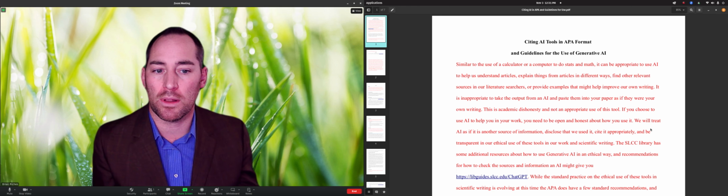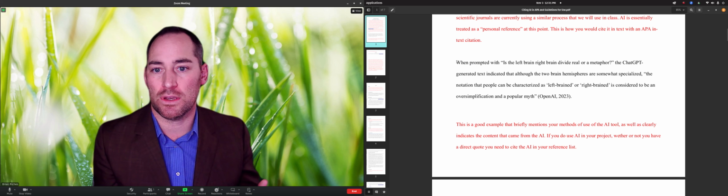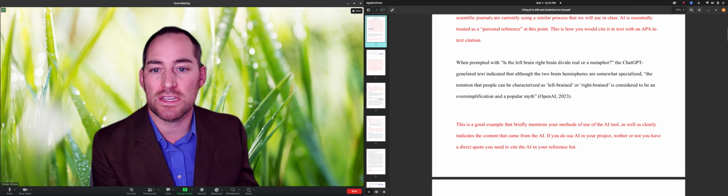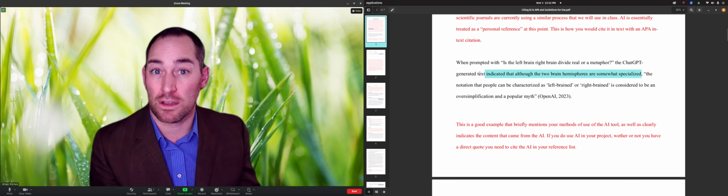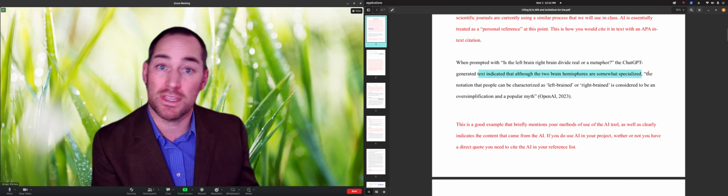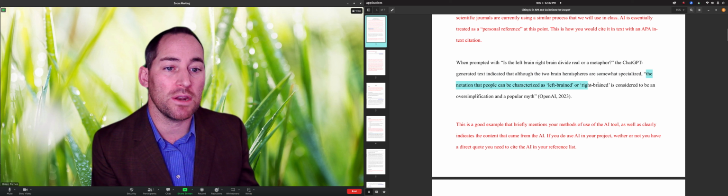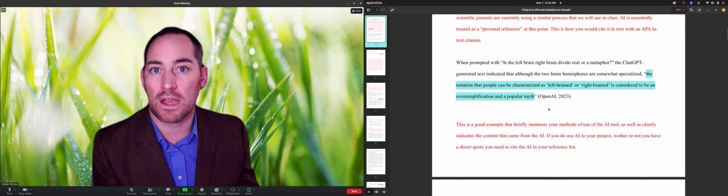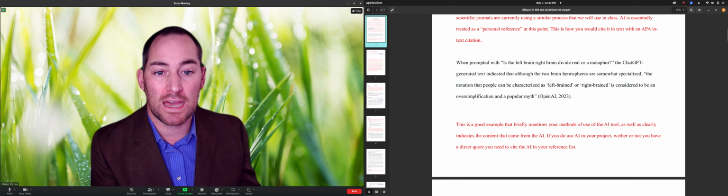So let's go through a couple examples. The first is a good example of how you would write within a paper how you used AI and what it gave to you. So when prompted with, is the left brain right brain divide real or a metaphor, the ChatGPT generated text indicated that although the two brain hemispheres are somewhat specialized, so this is a little paraphrase of what ChatGPT gave to them, but this is a direct quote from what ChatGPT gave to them. The notion that people can be characterized as left-brained or right-brained is considered to be an oversimplification and a popular myth. So that is a direct quote from the AI. That is what the AI spit out. You could use that in your paper and cite it in this way.